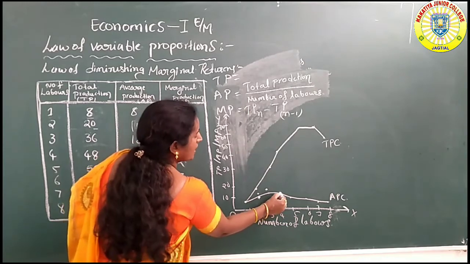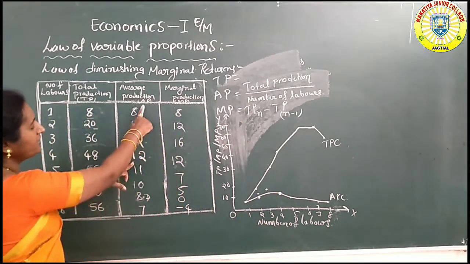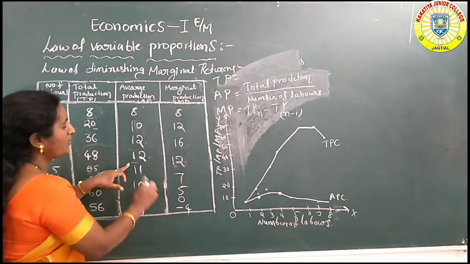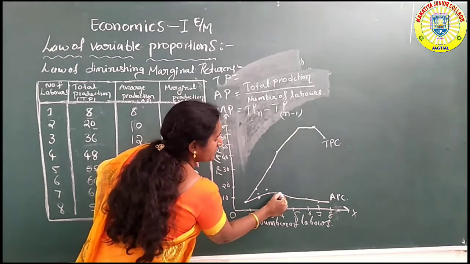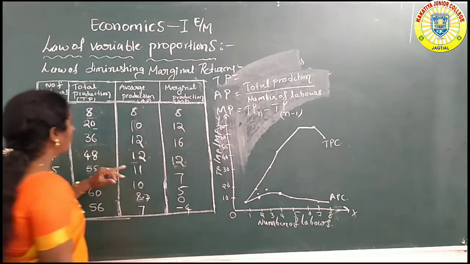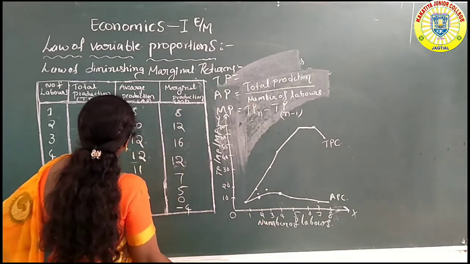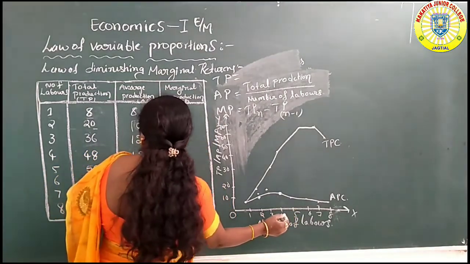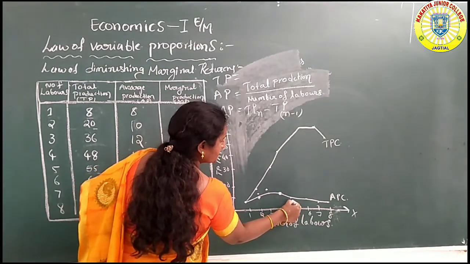Here you observe one thing: at the fourth labor, average production and marginal production are both equal. This means the average production curve and marginal production curve intersect each other at the point of the fourth labor. And then fifth labor 12, and sixth labor 7.